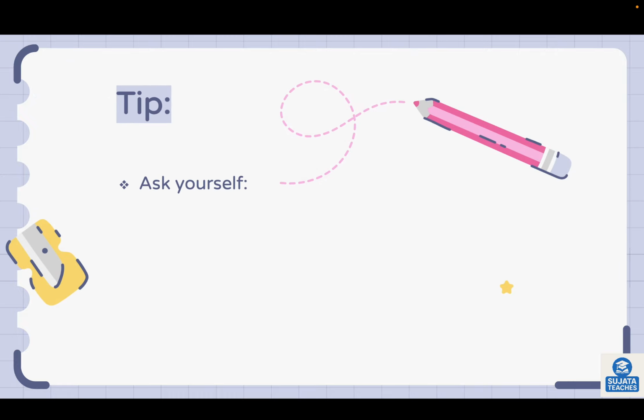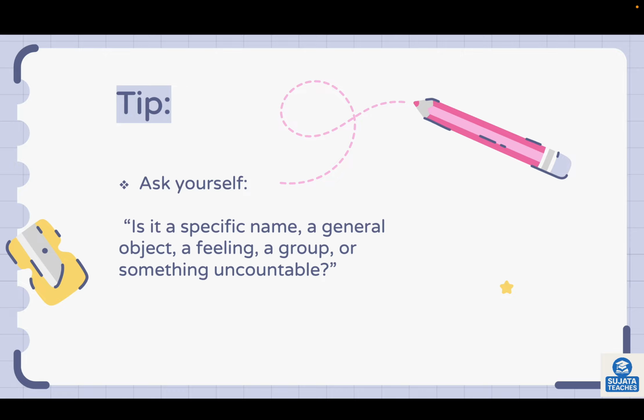Here's a tip. Ask yourself, children, whenever a question pops up, you should ask yourself, is it a specific name, a general object, a feeling, or a group, or something uncountable? So you'll get the answer.